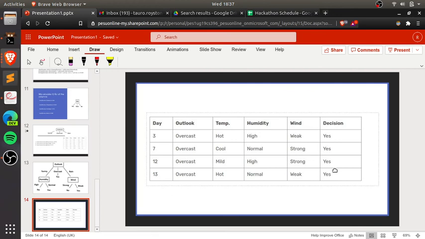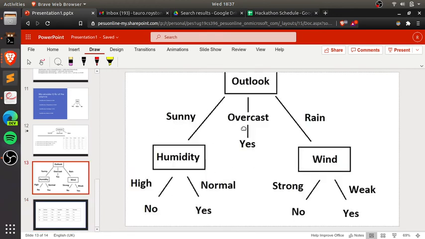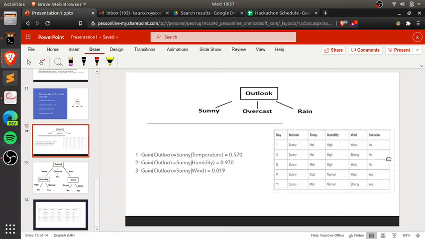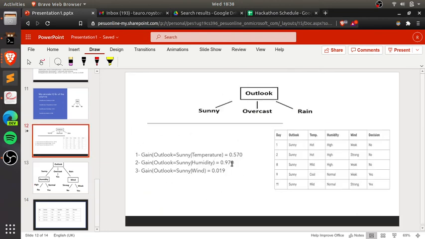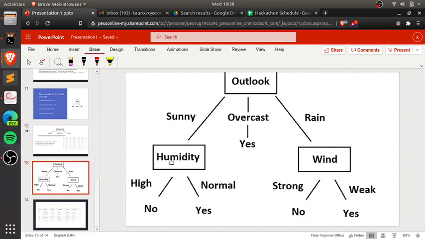Whenever it's overcast, the decision is always yes, so we don't calculate entropy again here. But here there is no direct relation because no and yes are randomly mixed together. So we calculate the entropy and information gain here again. After calculating that, we get humidity as the highest gain, so we put humidity over here.